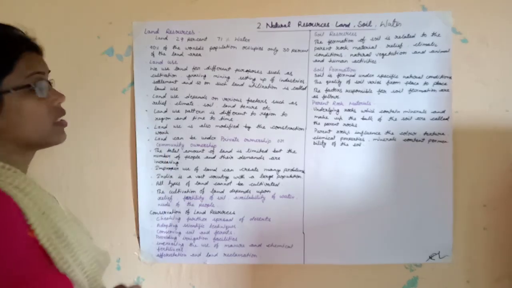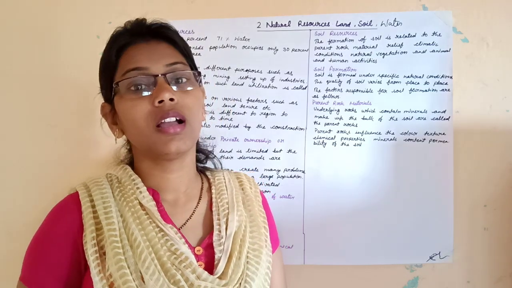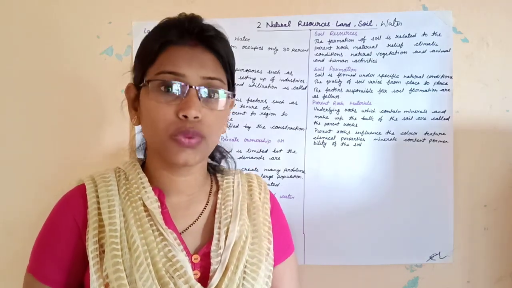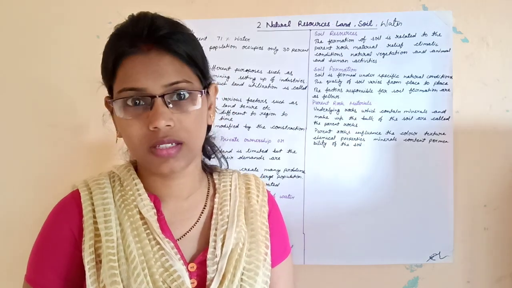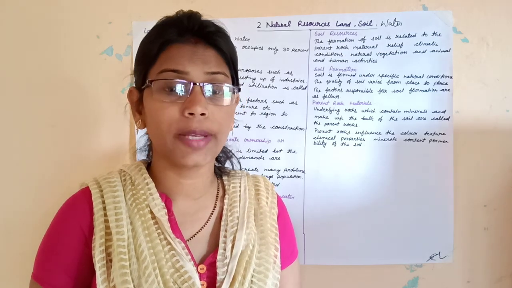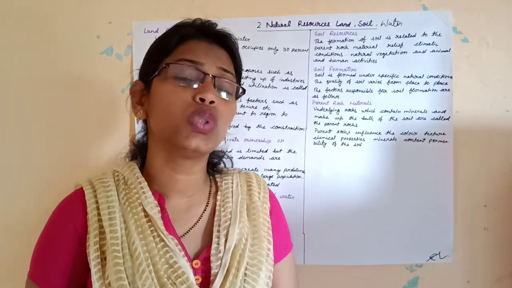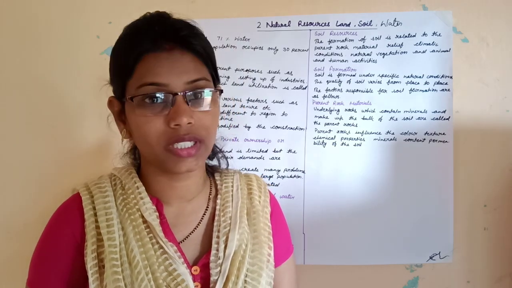Land resource. Children, just think why we are using land and for which purpose we are using land. We are using land for many purposes. And you know that our earth is divided into two major bodies.